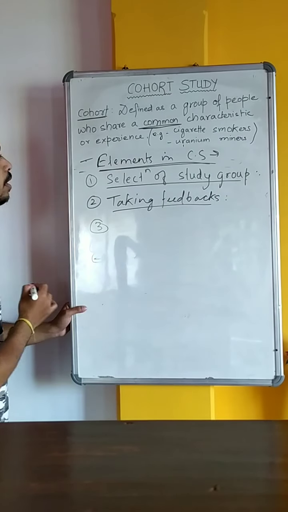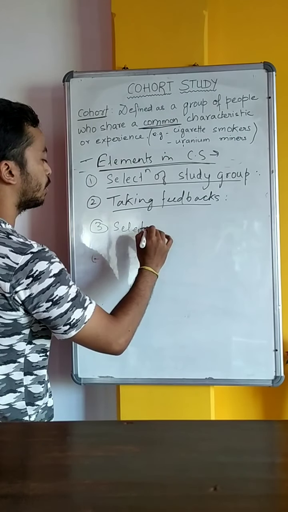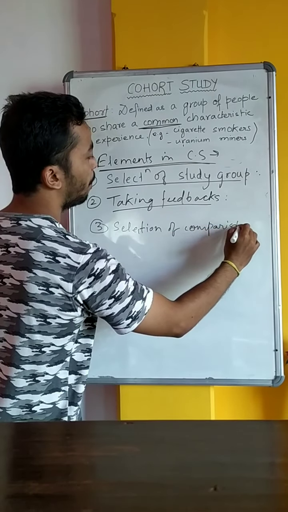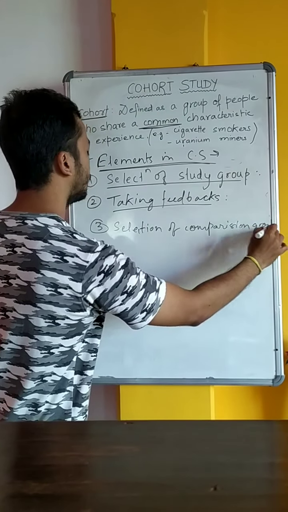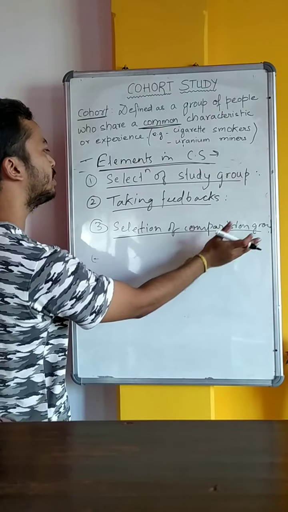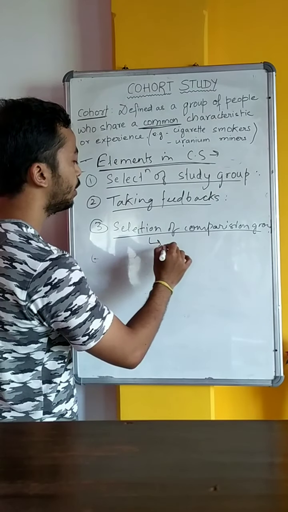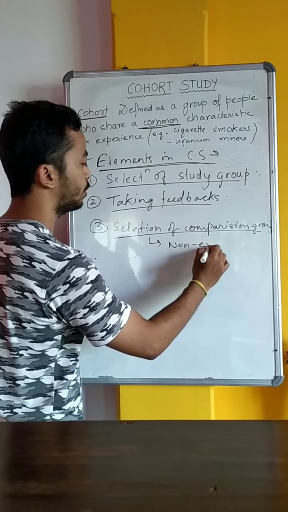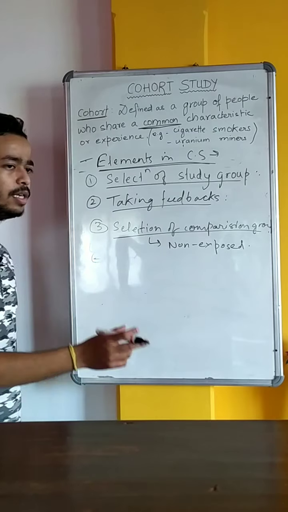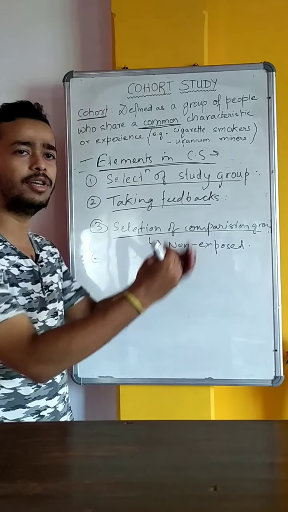The third element in the cohort study is the selection of comparison group. Comparison groups, as I have already said, are as similar to the study group except for the fact that they should be non-exposed. They should not be exposed to the risk factor. However, in certain studies, the comparison groups are formed internally itself.